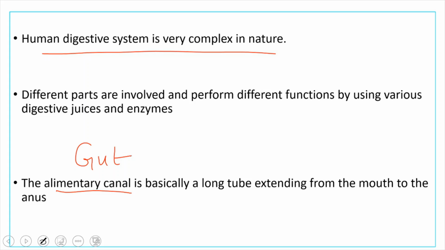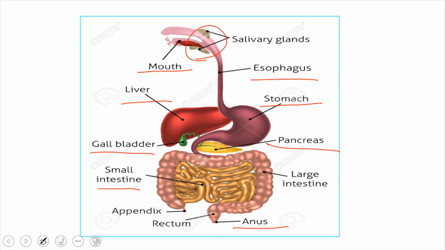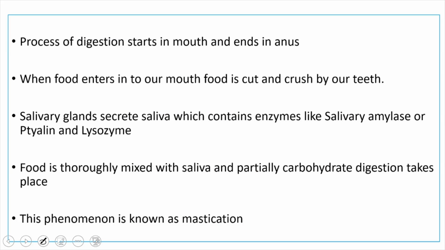So now the diagrammatic representation of our digestive system, which contains different parts. It starts with mouth and ends with anus. And we have different parts here, like these three pairs of salivary glands: esophagus, stomach, liver, pancreas, gallbladder, small intestine, large intestine, appendix, rectum, and anus. The process of digestion starts inside the mouth and ends in the anus. So these are the parts of our digestive system. Let's discuss what happens in each and every part.